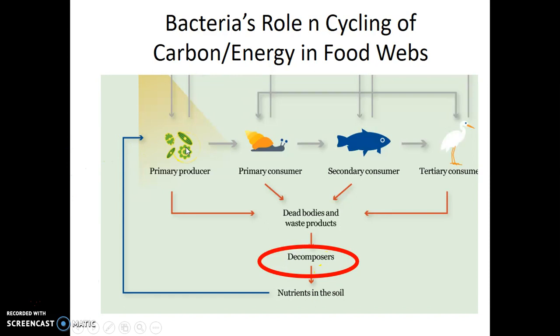In that way, bacteria and fungi play a really important role in the cycling of carbon and energy, in that they take any energy or carbon that's left in decaying organisms and recycle it back to the primary producer so that it can enter the food chain again. A lot of times, we always say that bacteria are bad, but really without bacteria, we would be losing much more resources and energy without their ability to decompose the dead bodies and waste products of food chains.